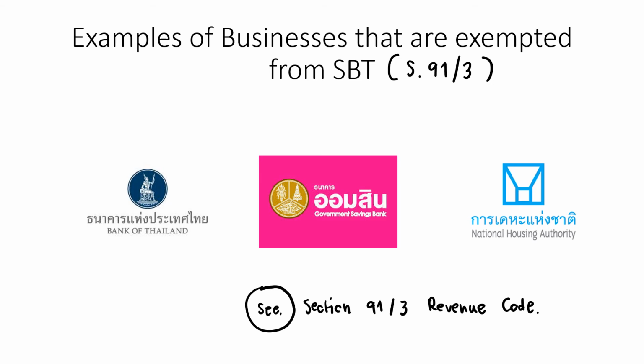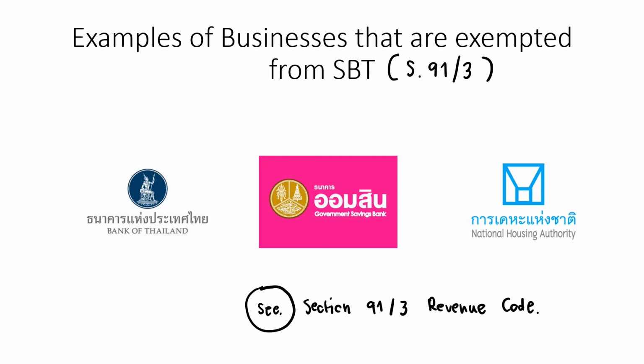And let me give you a picture or view of section 91/3. This is an example of businesses that are exempted from specific business tax. For example, Bank of Thailand, because Bank of Thailand is an independent authority established under the law, is therefore exempted from SBT.